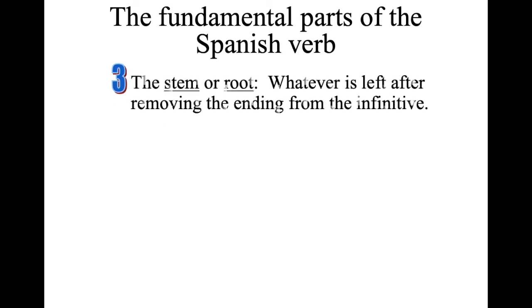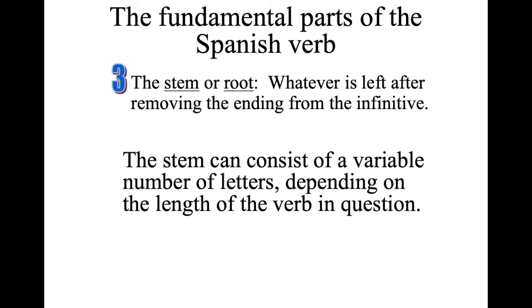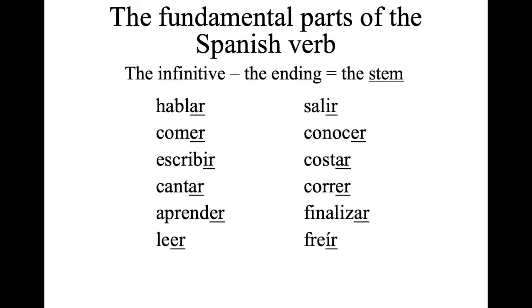And number 3, the stem or root. So whatever is left after removing the ending from the infinitive. The stem can consist of a variable number of letters depending on the length of the verb in question. So hablar, comer, escribir, cantar, aprender, leer, salir, conocer, costar, correr, finalizar, y freír. Those are the verbs that we're working on right now. So if we remove ar from hablar, the stem would be habl.